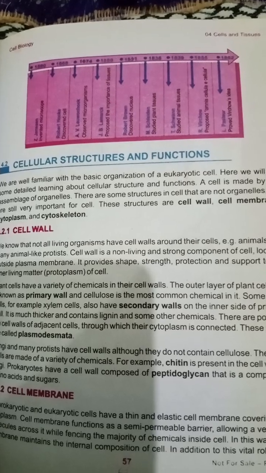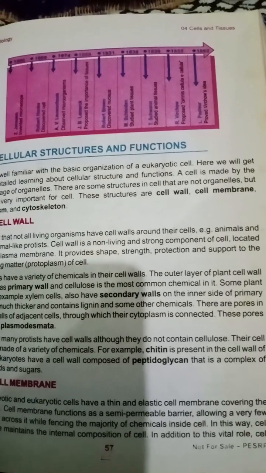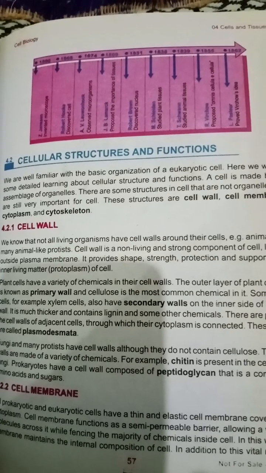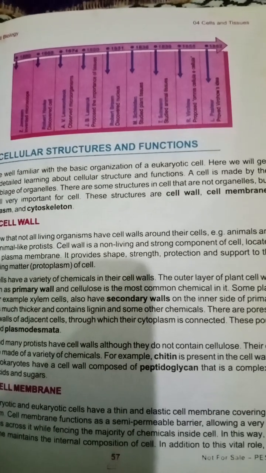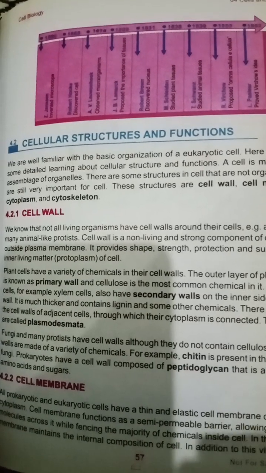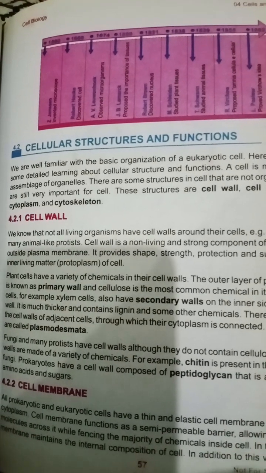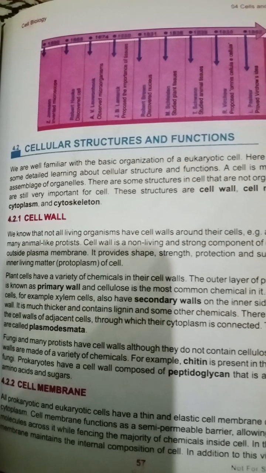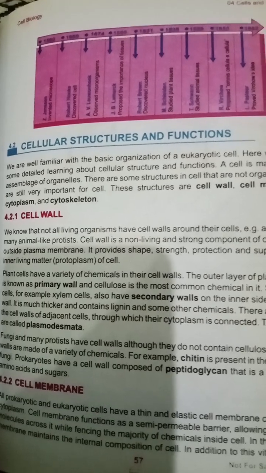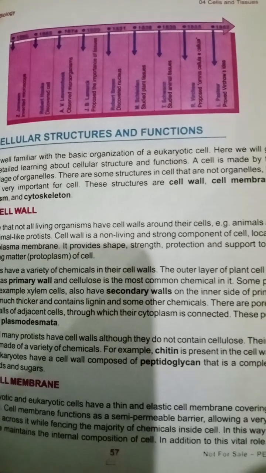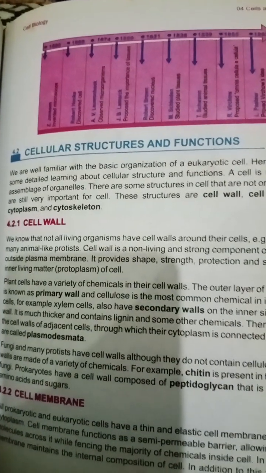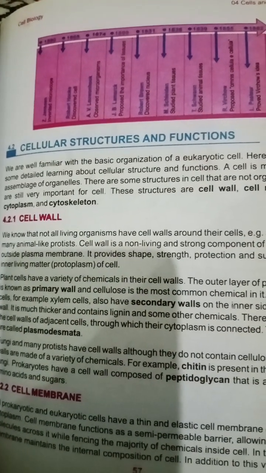There are some structures in the cell that are not organelles but are still very important for the cell. These structures are the cell wall, cell membrane, cytoplasm, and cytoskeleton. Cell wall: what is the cell wall and how was it discovered? We know that not all organisms have a cell wall around their cells. Animals and many protists do not.